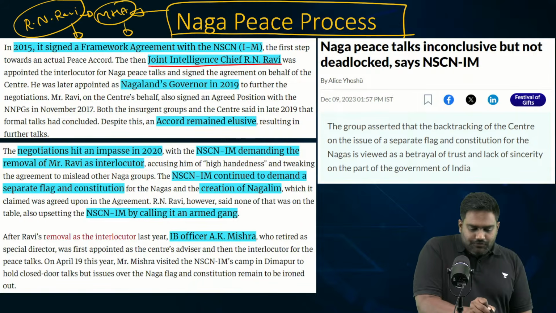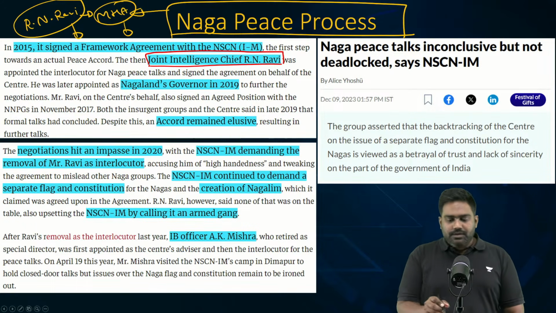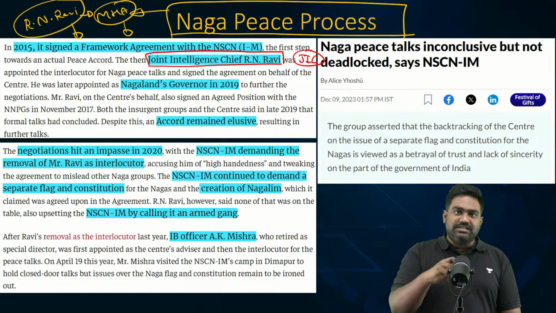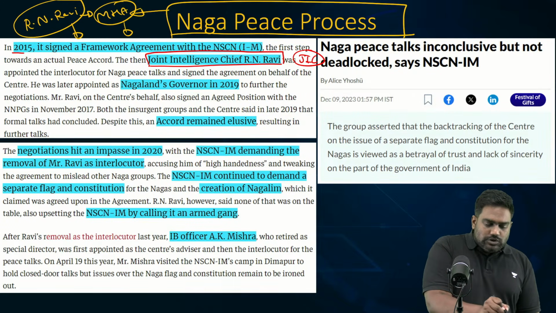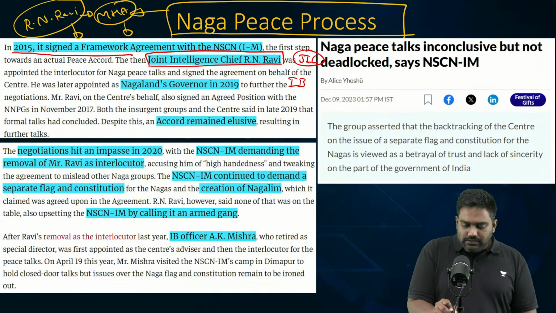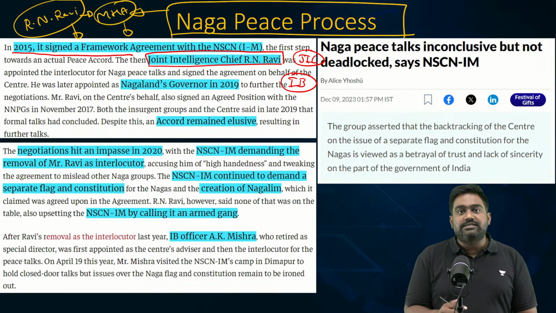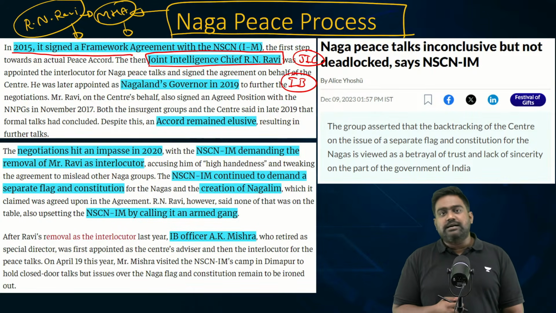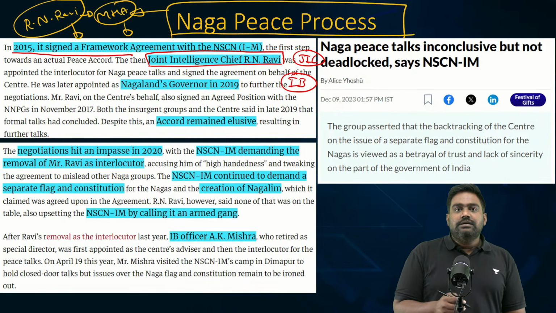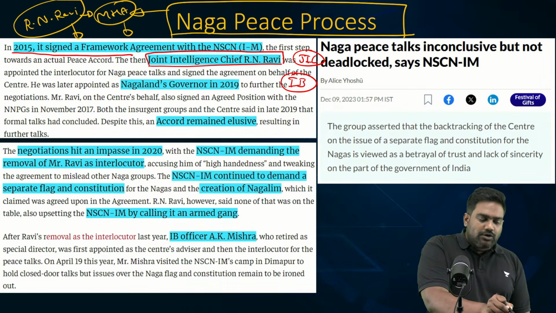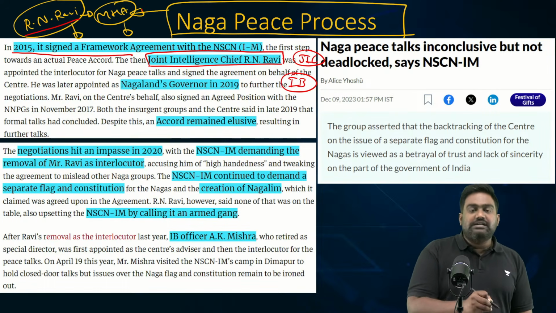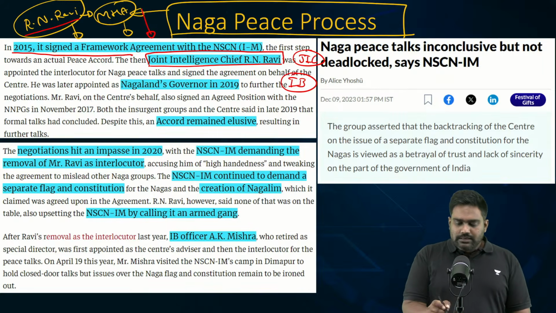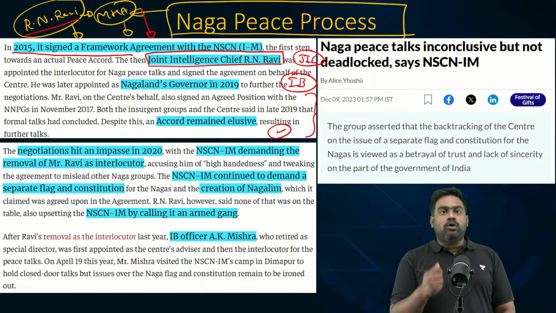R.N. Ravi was the former chief of the Joint Intelligence Committee, a very critical intelligence organization that brings intelligence from different agencies together. R.N. Ravi was also a senior director in the Intelligence Bureau, India's domestic intelligence agency, an expert in Northeast insurgency. Throughout his career, he had dealt extensively with Naga insurgency. So, based on his expertise, this former IPS officer was appointed as the governor of Nagaland by the Home Ministry and the envoy of the government to lead the talks with Naga groups to work out a settlement and find a political solution. As you know, R.N. Ravi has been known to court controversy.